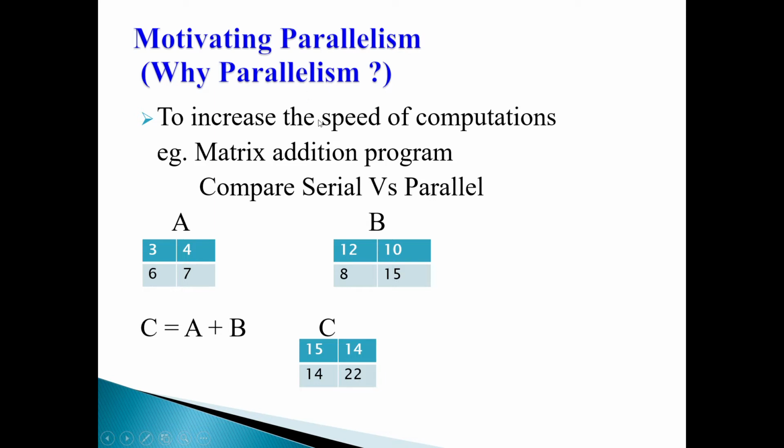I would like to give you a very simple example here. For example, a matrix addition program, and we will compare serial and parallel. Matrix A and matrix B, 2 by 2 matrices, are in front of you, and the computation I have chosen to convince you of the motivation for parallelism is C equals A plus B. The result is also in front of you. As a human, it is very easy to see how you got this result: 3 plus 12 is 15, 4 plus 10 is 14, like this.